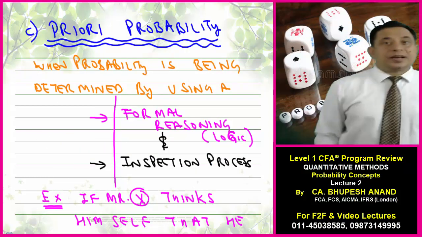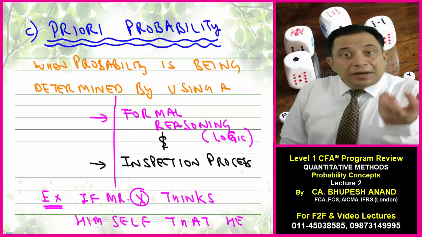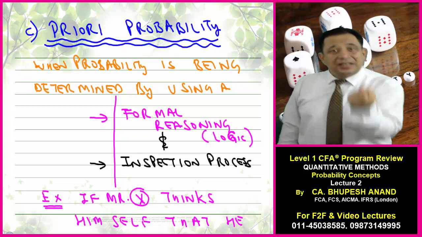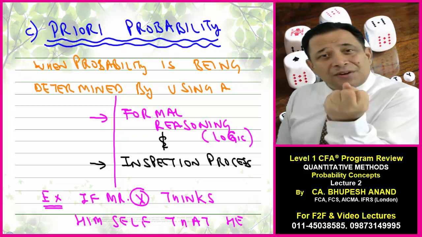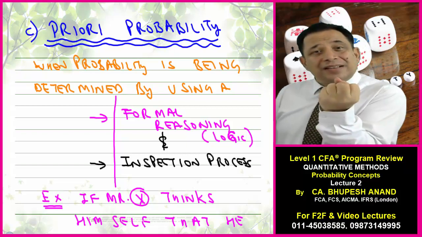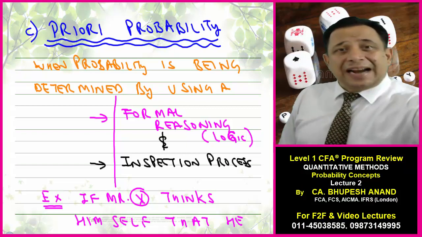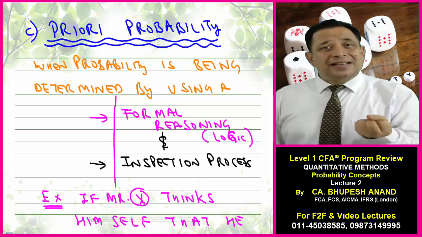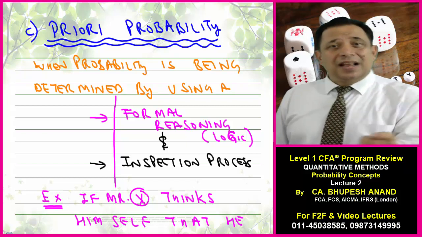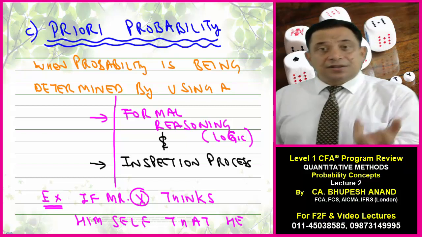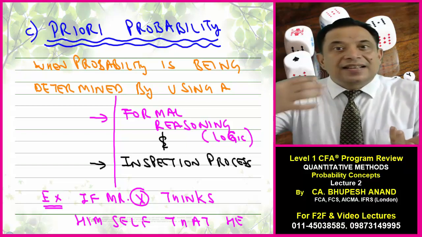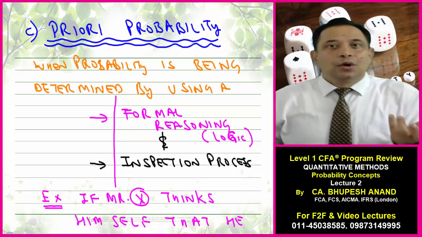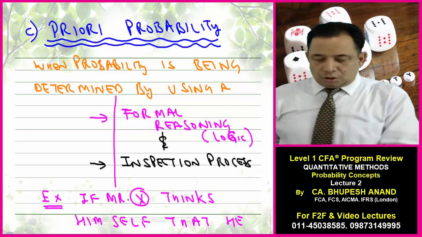And the last is priori probability, when you determine a probability on the basis of logic, on the basis of reasoning, on the basis of inspection. That type of probability is named priori probability. For example, if I see that a particular candidate in a class is a very hard worker, and he attends all the weekly tests conducted by us, and he is very sincere in his studies, so I can say that he will clear his exams in the first attempt. So this is a priori probability, because on the basis of reasoning and logic, I am telling that. So just see the example.